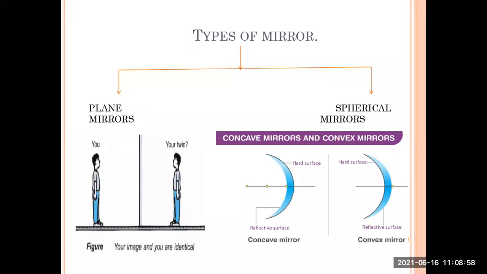Okay, just observe the shaded region. The blue shaded region is the reflective surface. When it is present inside the curve, it is called a concave mirror. And when it is present outside the curve, it is called a convex mirror.